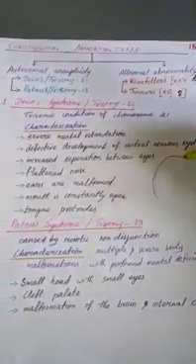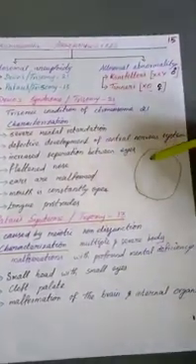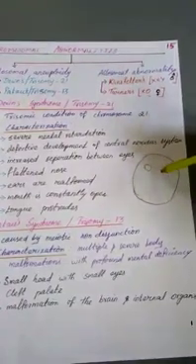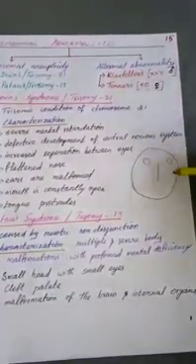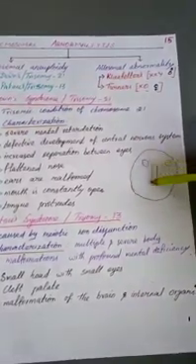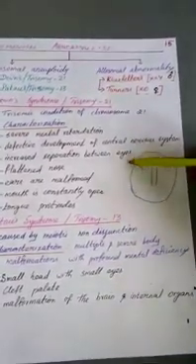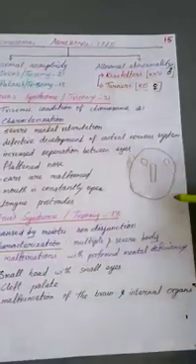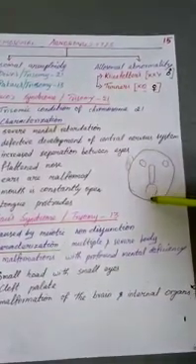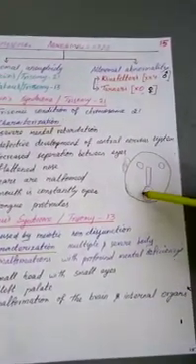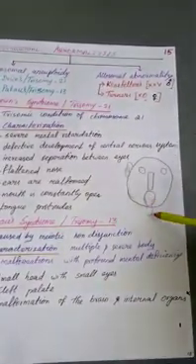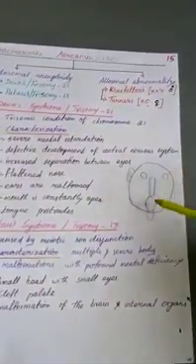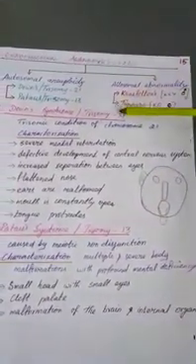See here, consider this is the eye, there is increased separation between the eyes. The distance between the eyes is much longer. They have a flattened nose, the ears are malformed, the mouth is constantly open, and the tongue protrudes. Protrusion means the tongue comes out from the mouth. So these are all the symptoms of Down syndrome.